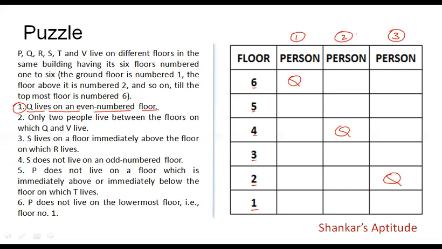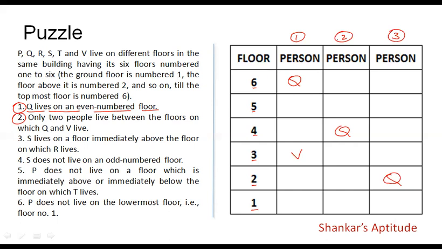And then let me see whether this question can be answered in just one way or more than one possible way. Let us consider the second condition. The second condition says only 2 people live between the floors on which Q and V live, which means between Q and V, 2 people. So considering the first possibility, leaving 2 spaces here, V will be on the 3rd floor. This is based on condition 1, possibility 1.